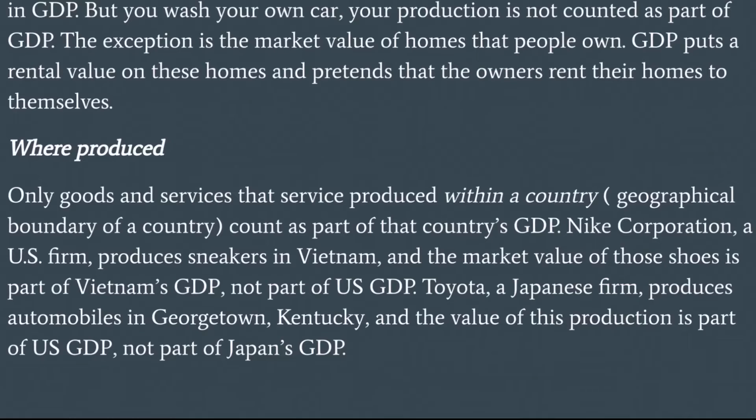Where produced. Only goods and services produced within a country, the geographical boundary of a country, count as part of that country's GDP. Nike Corporation, a US firm, produces sneakers in Vietnam, and the market value of those shoes is part of Vietnam's GDP, not part of US GDP. Toyota, a Japanese company, produces automobiles in Georgetown, Kentucky. The value of this production is part of US GDP, not part of Japan's GDP.